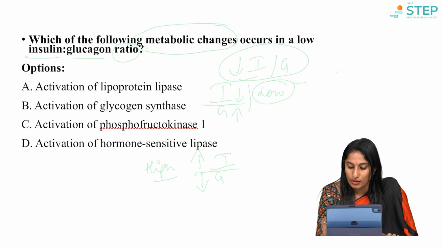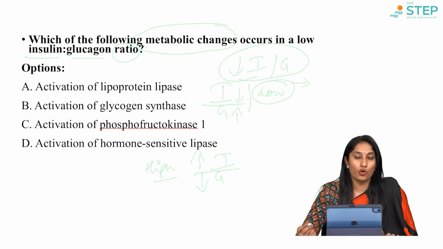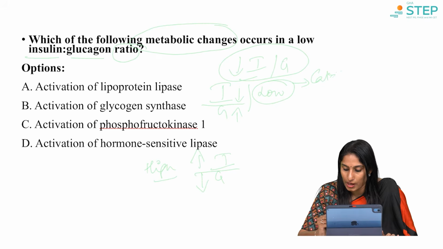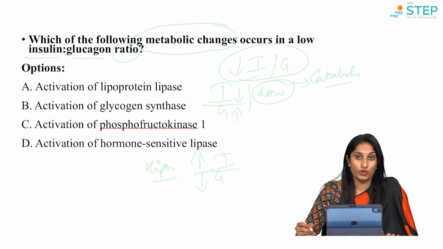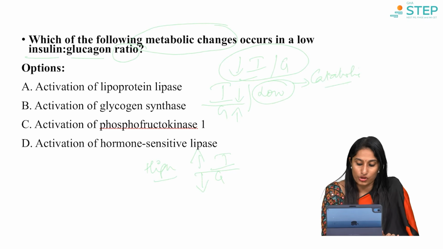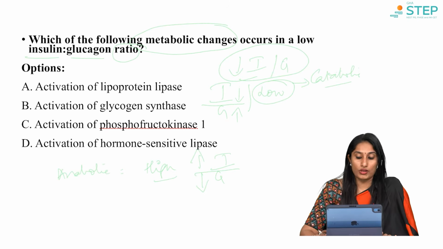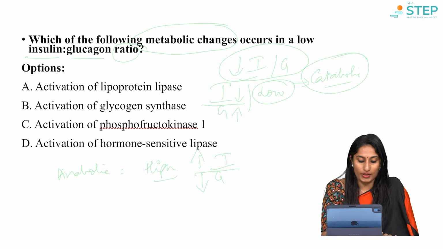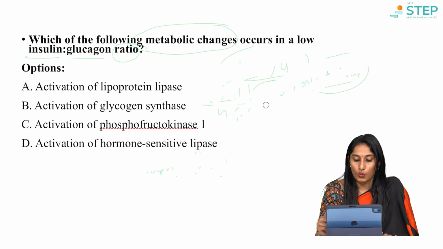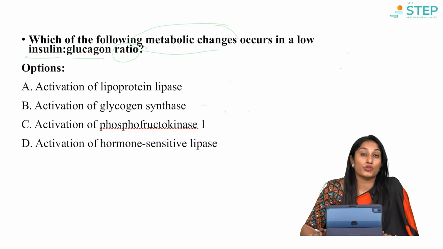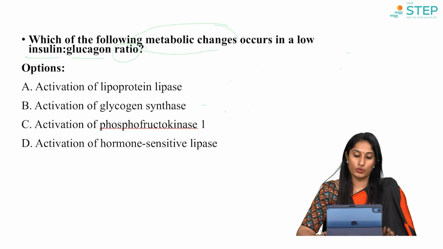So, when a ratio is low, would there be anabolism or would there be catabolism? It would be more of catabolic because insulin is low. When we have a high ratio, would it be anabolic or catabolic? This would be anabolic. So, we understand low insulin glucagon ratio is catabolic, correct? And that is what our question is asking us. What happens when the insulin glucagon ratio is low? So, would there be anabolism or would there be catabolism? There would be catabolism. Now, let us look at the options.